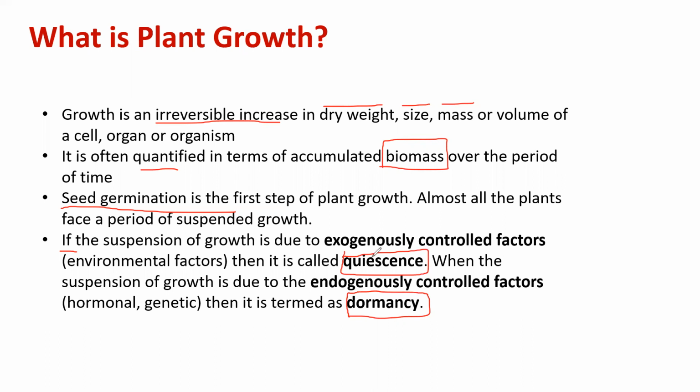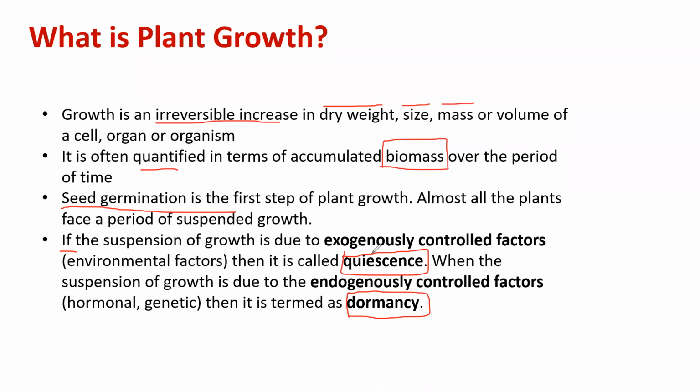What are the possible internal factors? The enzymes are not present in an active state, or the seed coat is very tough, which does not facilitate the process of germination. This is an endogenous factor, and we call it dormancy.